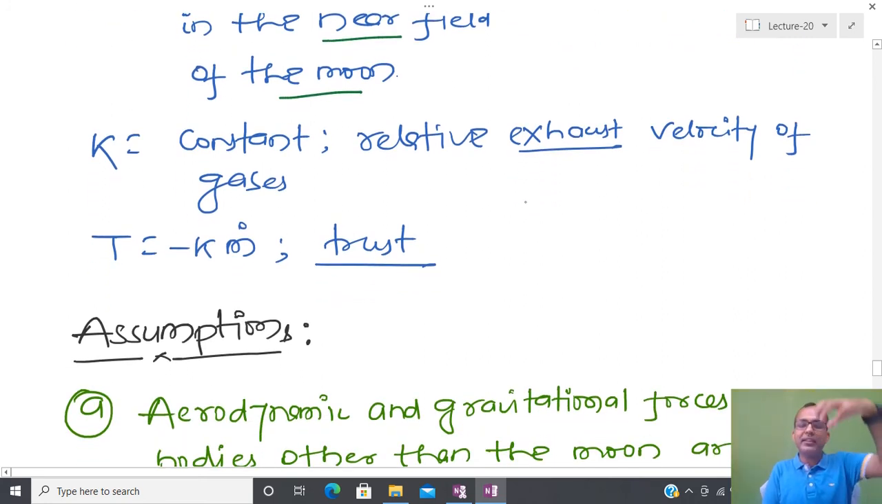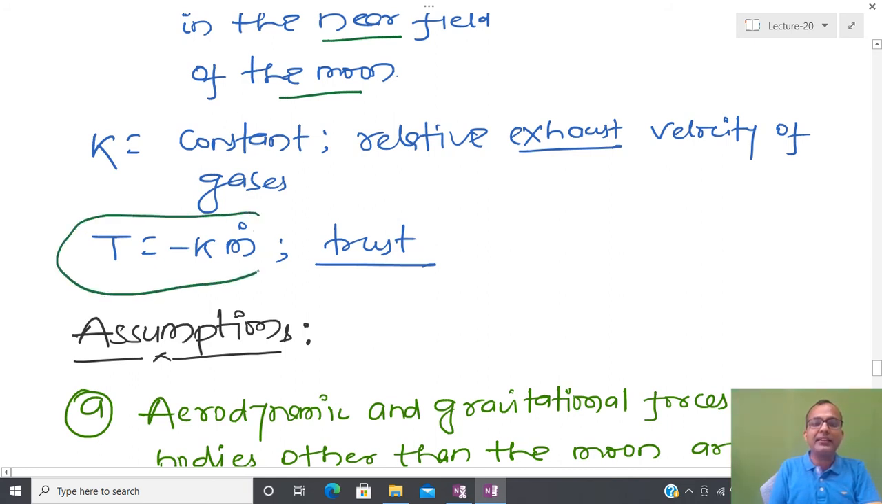Meaning if you fire the gas quickly in the upward direction, then the force mg that is acting is compensated by that, and that thrust we have defined like this. So k is the constant, the relative exhaust velocity of gas, and m dot we have already defined. In this way we are able to define the thrust. This is the thrust.